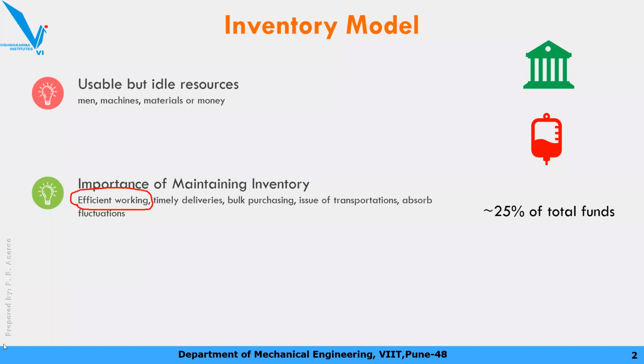Next one, timely delivery. If you don't have resources available, you cannot answer to the delivery. Then sometimes, to take advantage of cost, you may need to go for bulk purchasing. If you maintain an inventory, you can place a large order and get a bulk discount. So that is one of the advantages of maintaining a good amount of inventory.